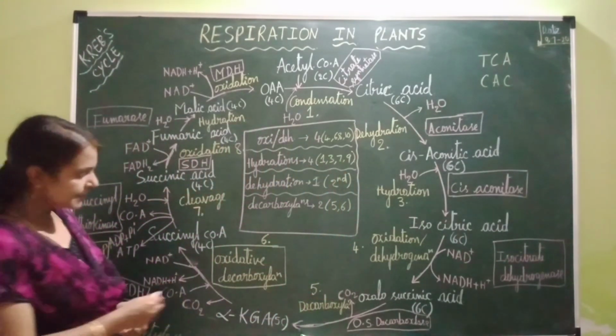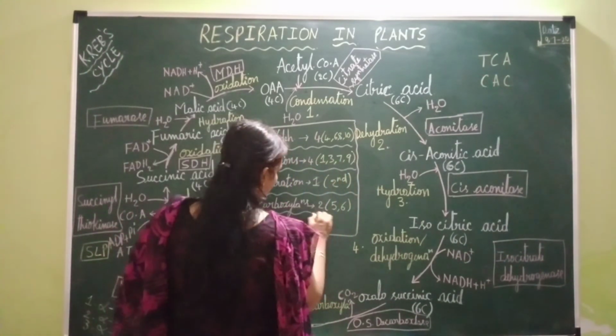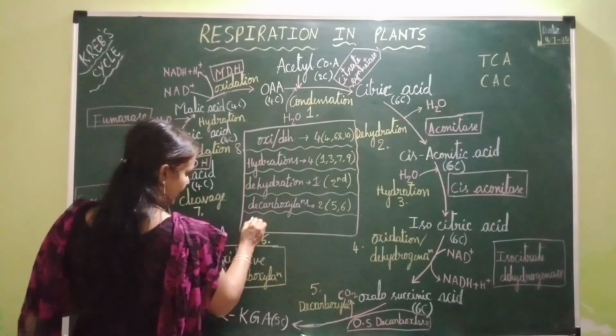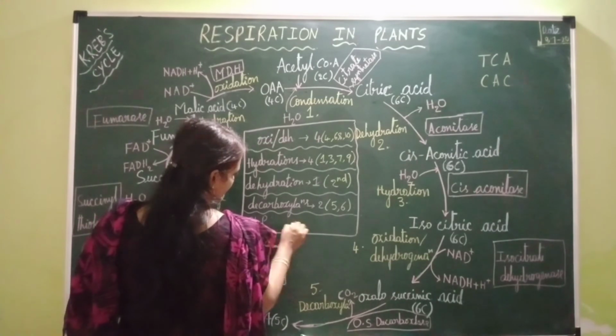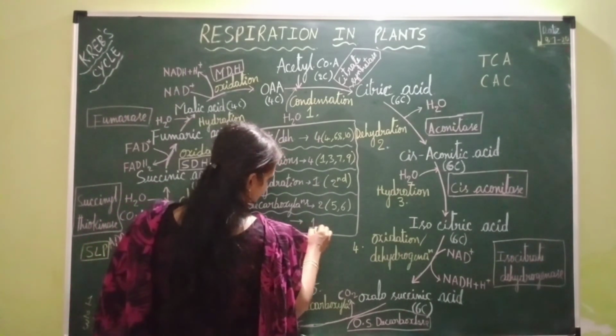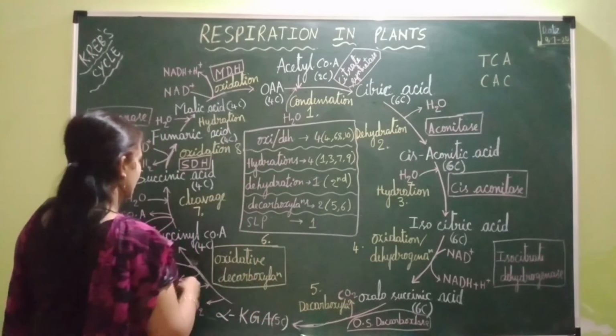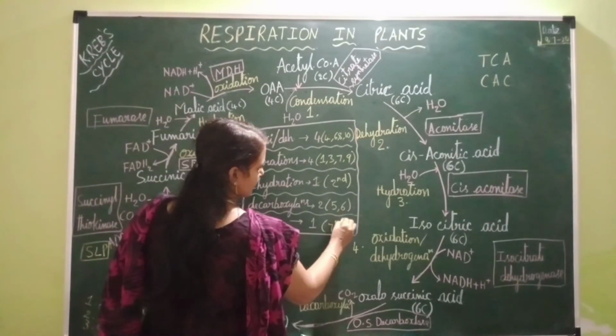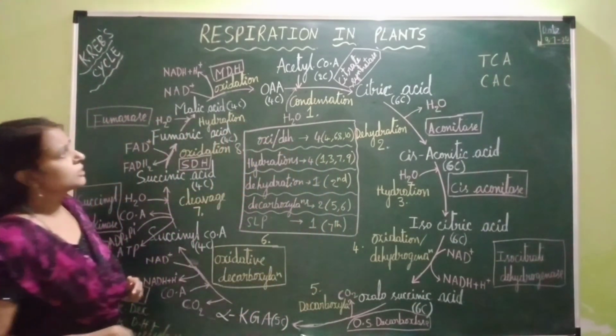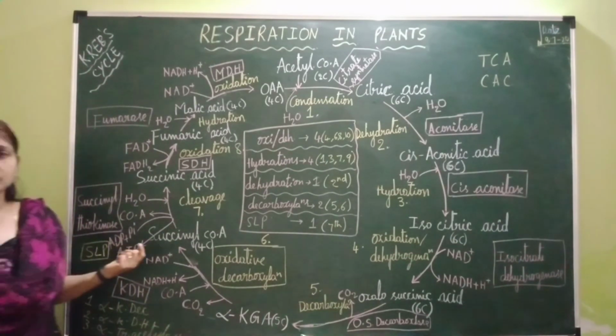Next, how many SLPs occur? At how many steps during this Krebs cycle does SLP occur? Only 1 SLP at 1 step. What is that step? That is the 7th step. So this is all about Krebs cycle.